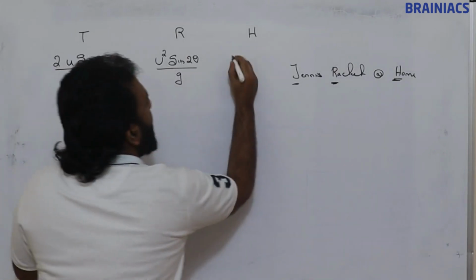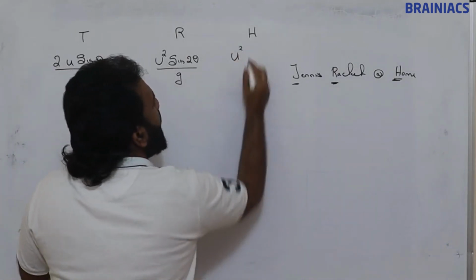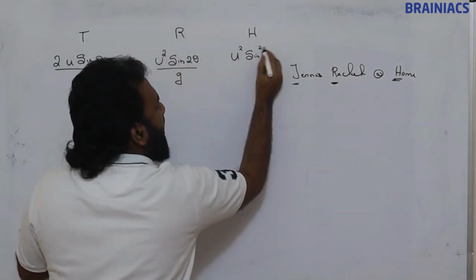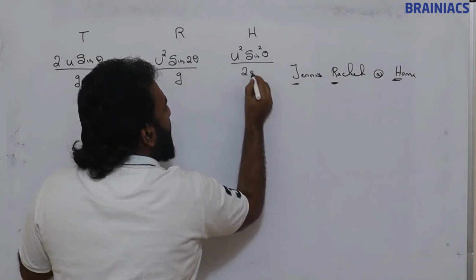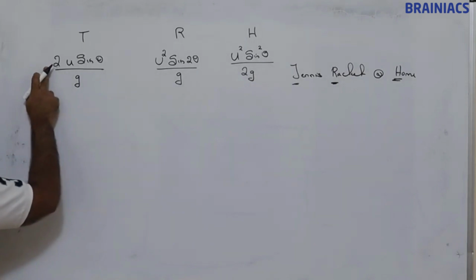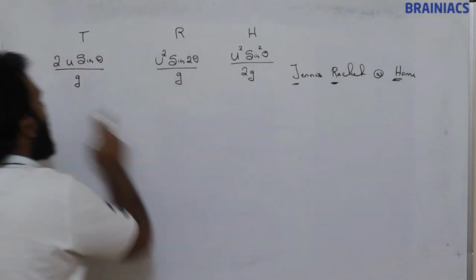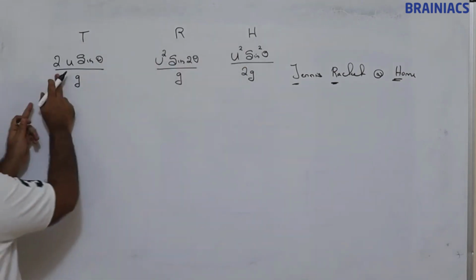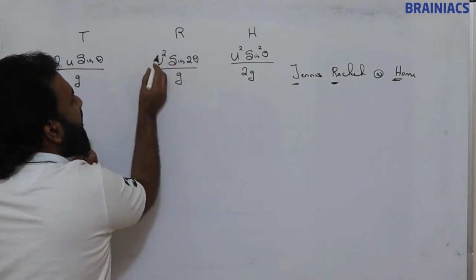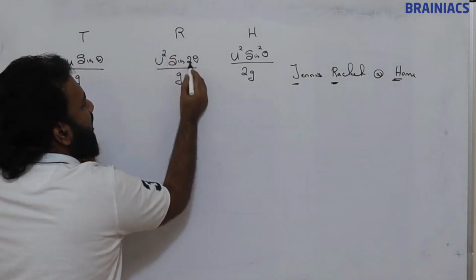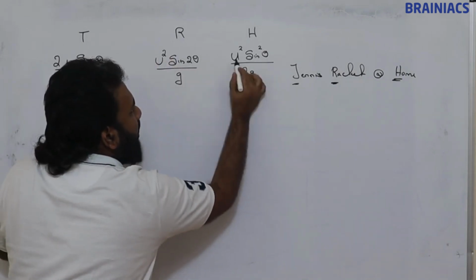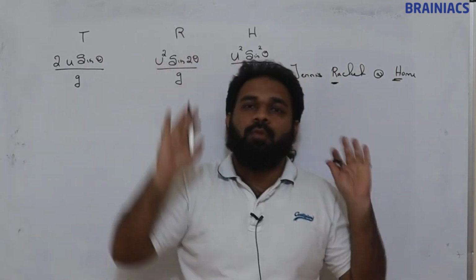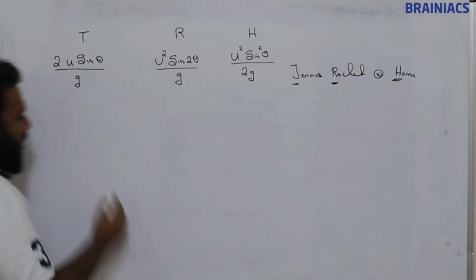So when it comes here, u is also thinking about 2. Sin theta also, in the head, means on top here. So sin theta is also thinking about 2, but actually 2 is now spending time with g. So this 2 is managing all the other 3 friends. Okay, so 2u sin theta by g, tennis racket at home, remember in this order: 2u sin theta by g. While 2 is moving to sin theta, u will be thinking about 2. Now when 2 is moving to g, both u as well as sin theta are thinking about 2, so on the head 2 will be there. So remember like this.